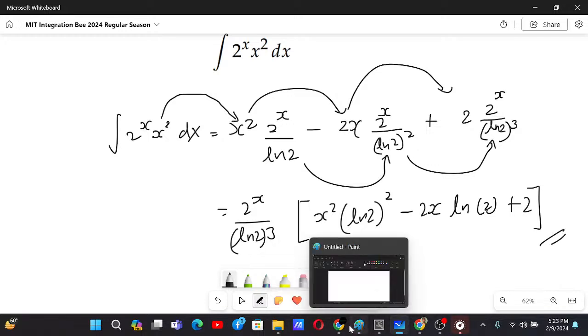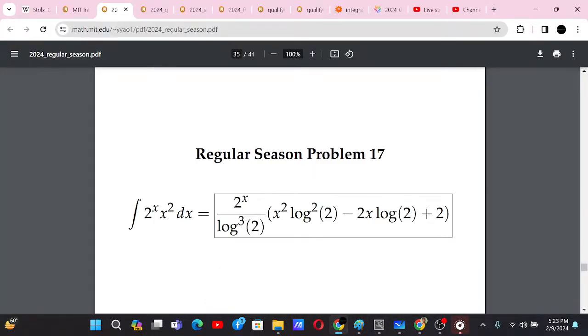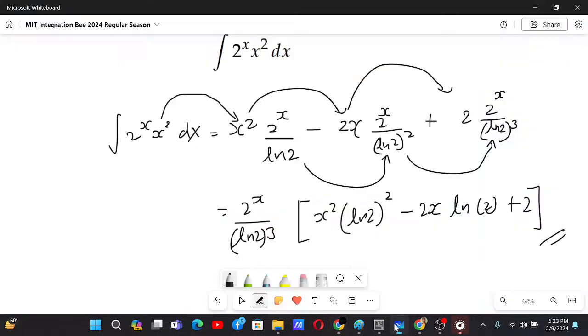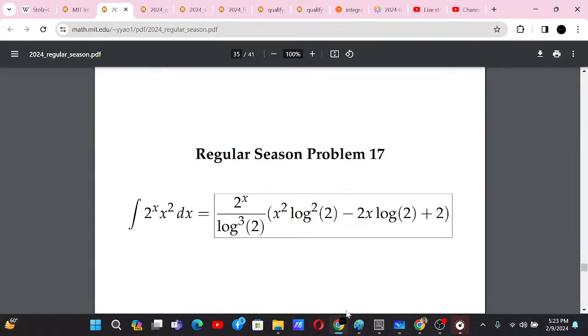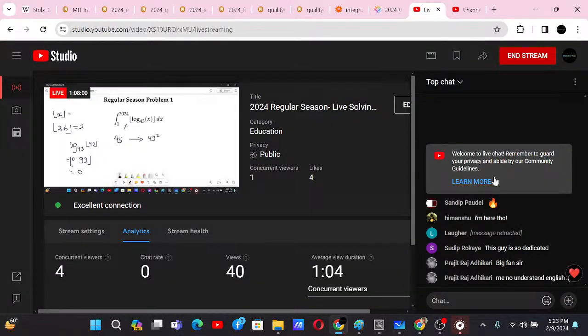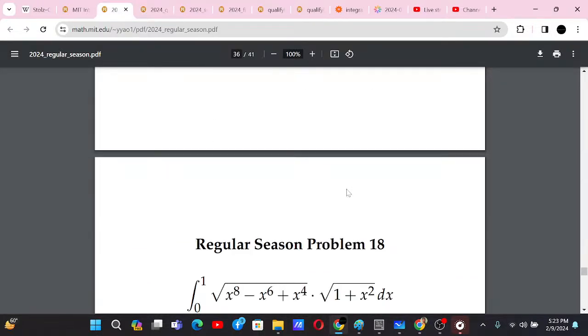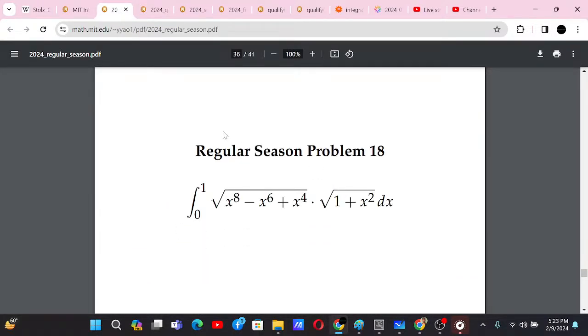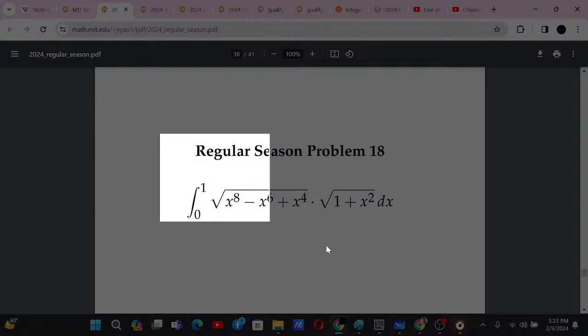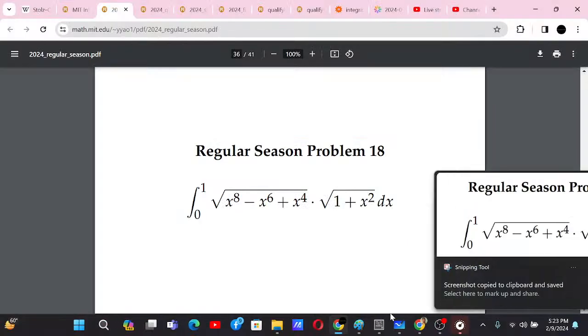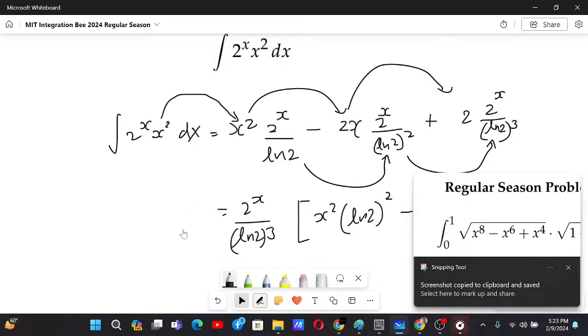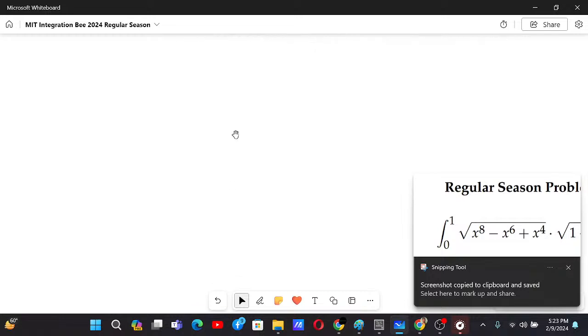Let us check the answer from the MIT Integration Bee. x square ln square 2 minus 2x ln 2 plus 2. Yeah, that is the answer. Let's go to the next problem now, and we have 3 more problems to complete all of these problems. We have just 3 more and we will finish it.